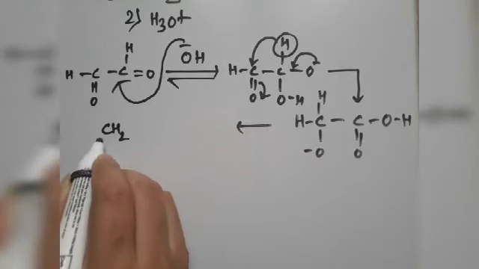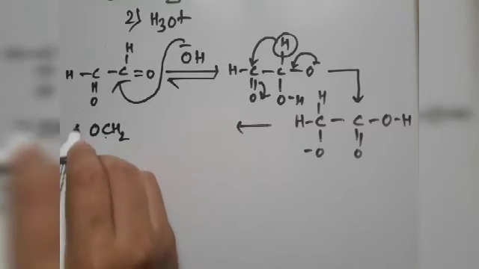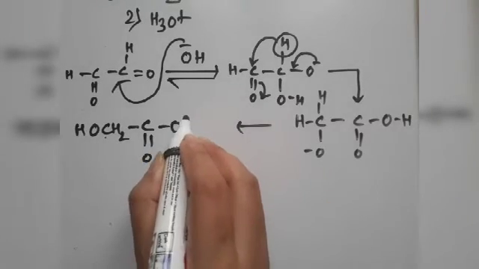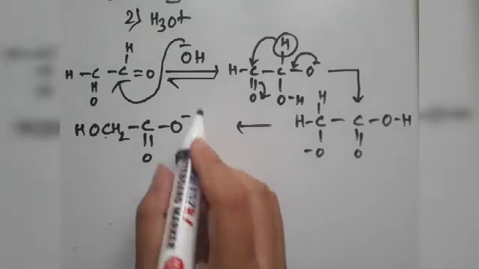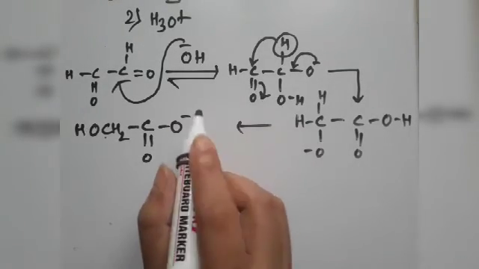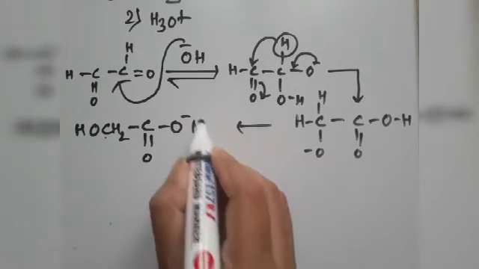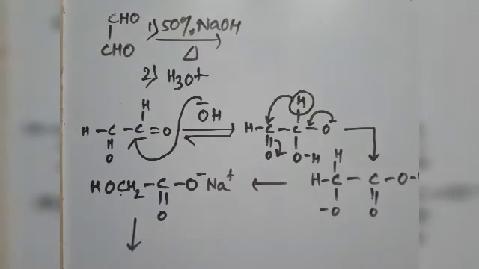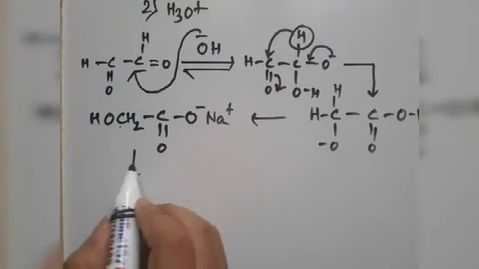So CH2OH, COO negative, and as sodium plus is present in the medium, this will be the sodium salt, and in number 2 we have provided H3O plus, that means acidic hydrolysis.